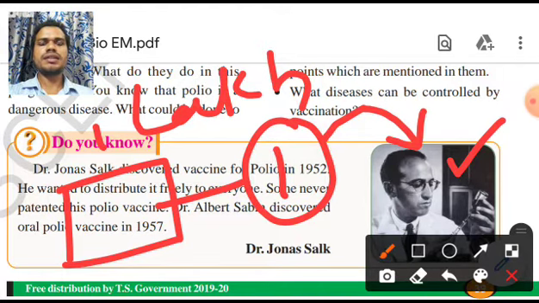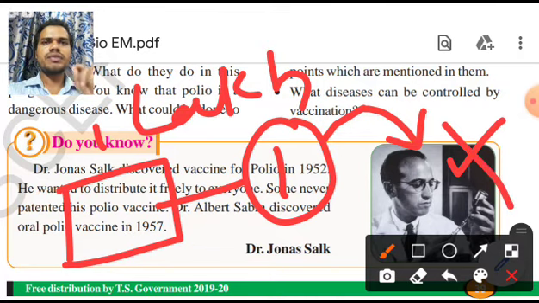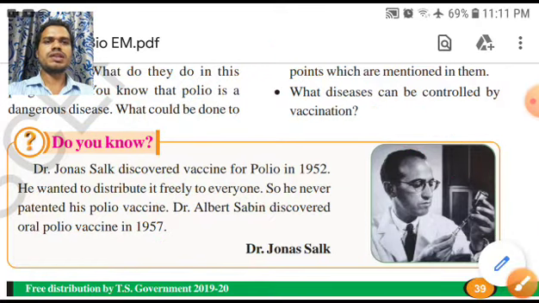In this way he could get more money, but he has not done like that. He has not even asked for the money. That's why he has not done any patent. Now any person in the world can use this vaccine for free. They can produce it in large quantity and use it. Because of this hero's sacrifice, nowadays our world is almost free of polio.